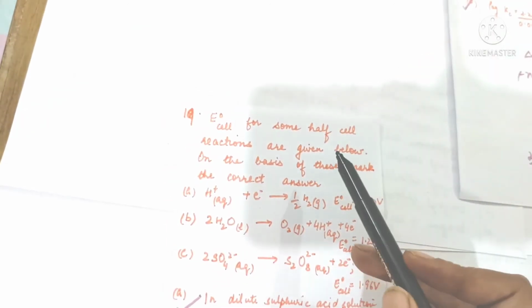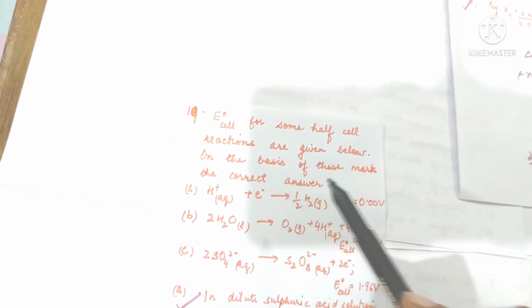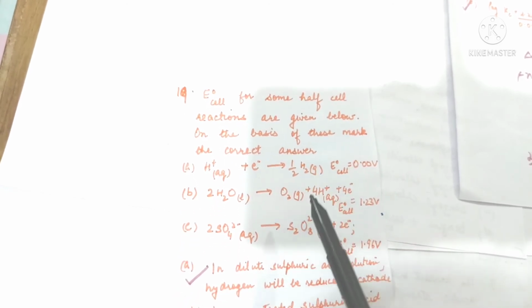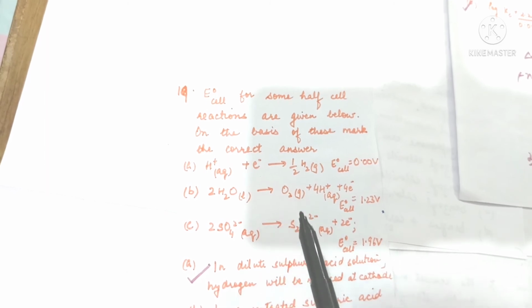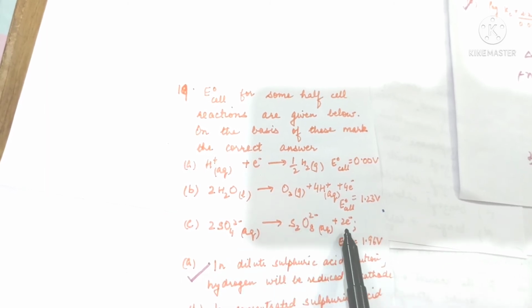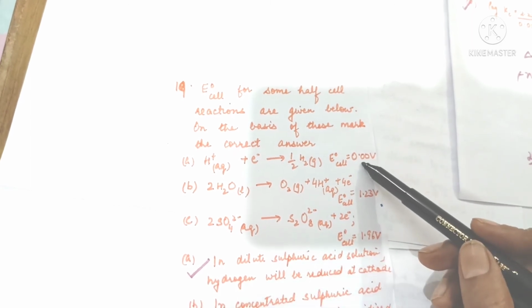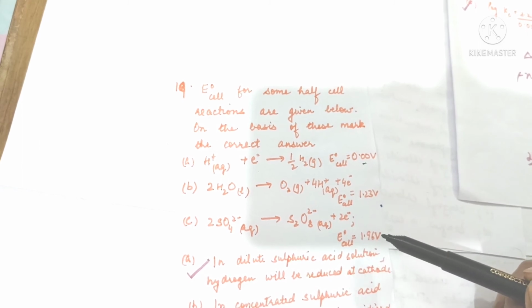Cell for some half cell reactions are given below. On the basis of these, mark the correct answer. So hydrogen ions gain electron to form hydrogen, water will give electrons to form oxygen, and sulfate ions will give electron to form persulfate ions. The electrode potential values are 0.0 volts, 1.23 volts and 1.96.